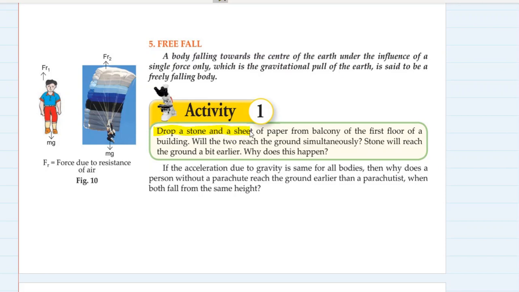Drop a stone and a sheet of paper from the balcony of the first floor of a building. Will the two reach the ground simultaneously? No, the stone will reach the ground a bit earlier. And why does this happen? This happens due to the air resistance. If the acceleration due to gravity is the same for all bodies, then why does a person without a parachute reach the ground earlier than a parachutist when both fall from the same height?